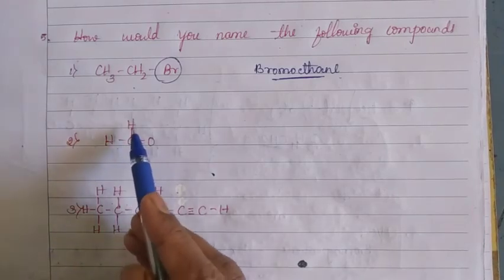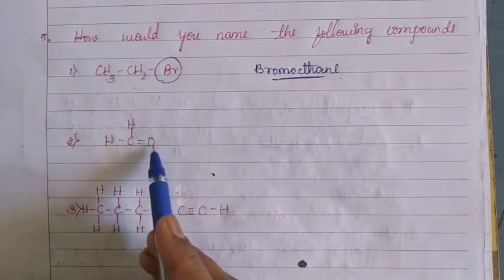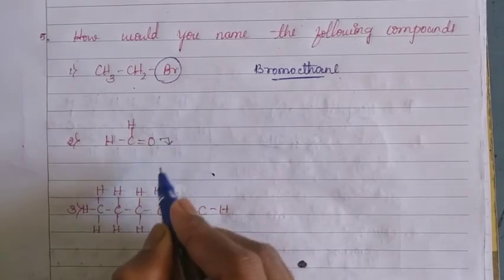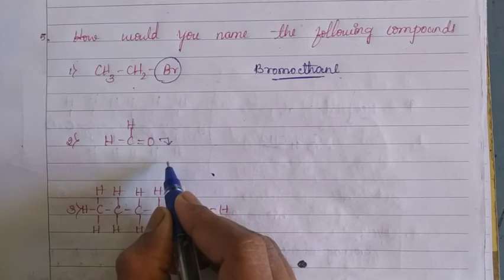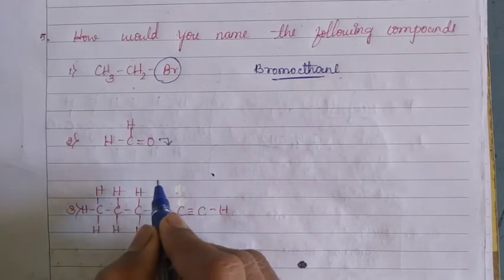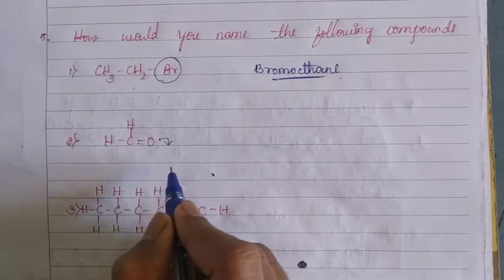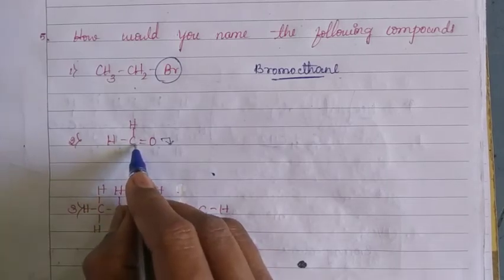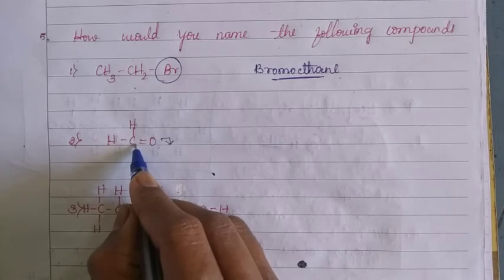Here observe the CHO group is attached. The functional group is aldehyde. The aldehyde functional group is present in this carbon compound, which ends with the suffix al, and a single carbon atom is there, you know. Yes, the number of carbon atoms is 1, that is called meth.